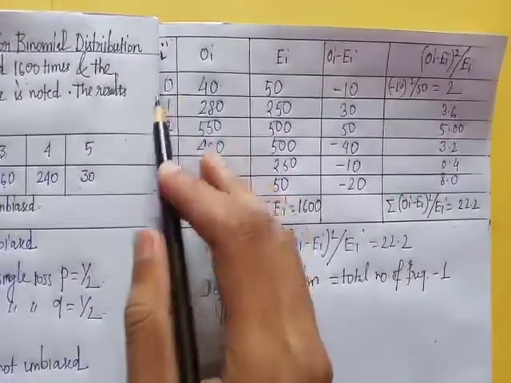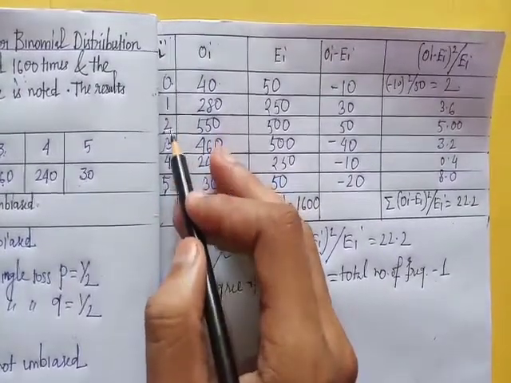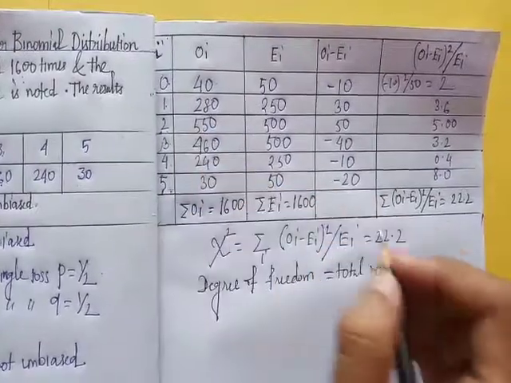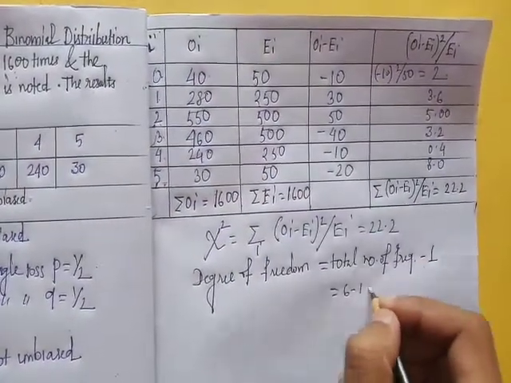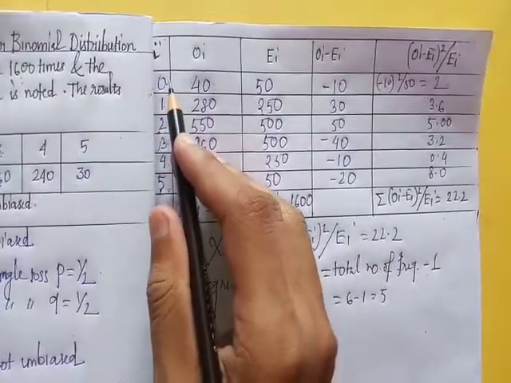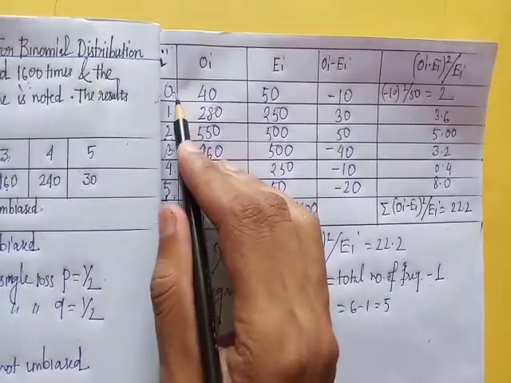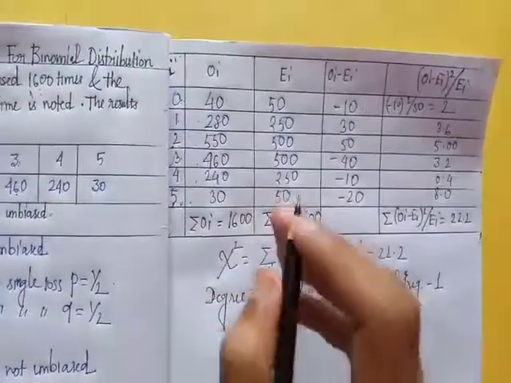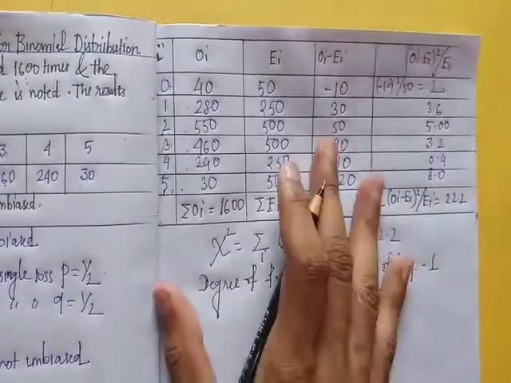So here total number of frequency is 1, 2, 3, 4, 5, 6. So total number of frequency is 6. So 6 minus 1, this is 5. Okay. So degrees of freedom is 5.